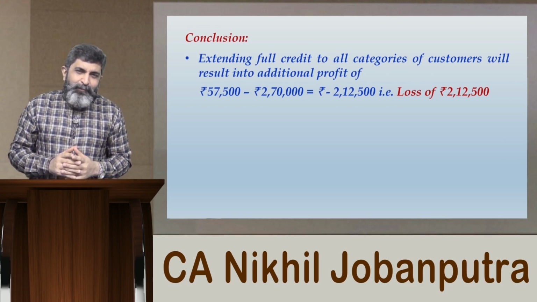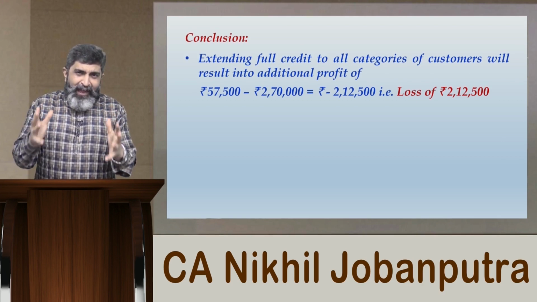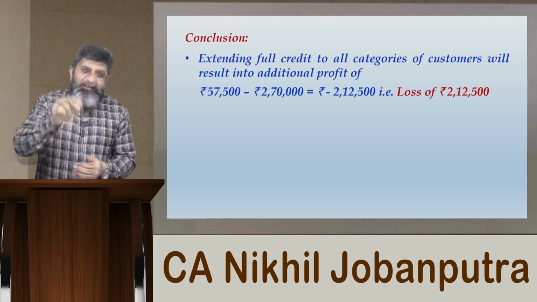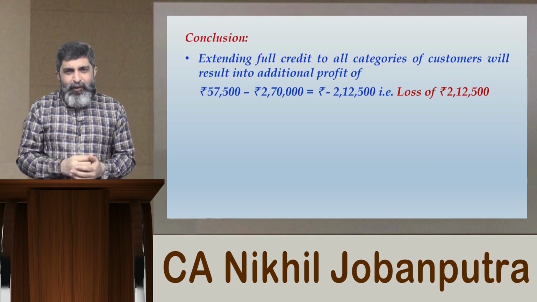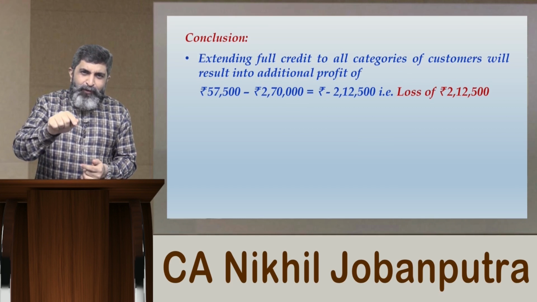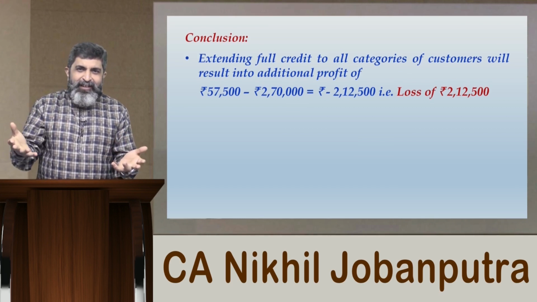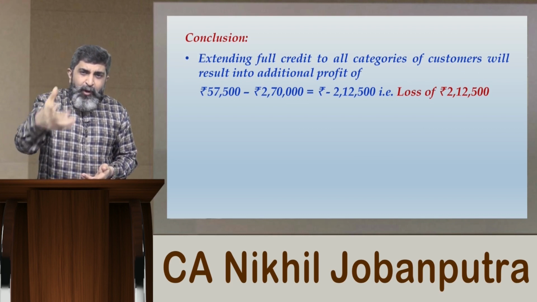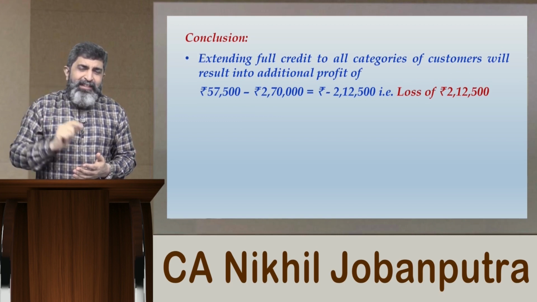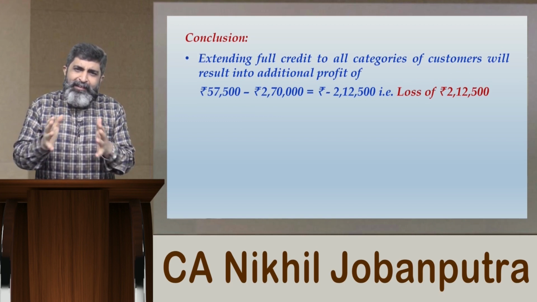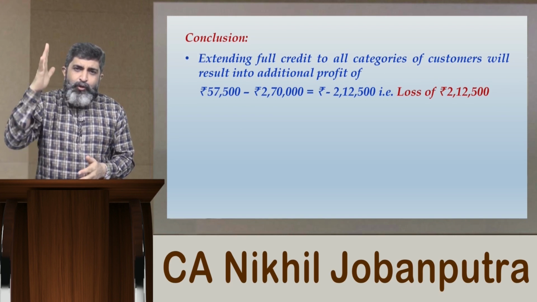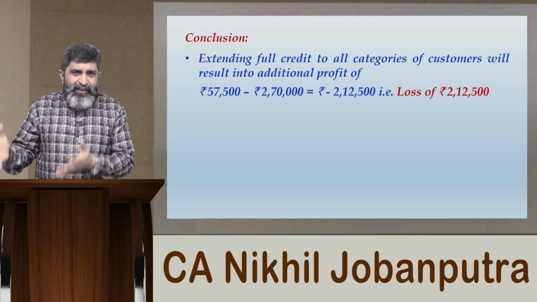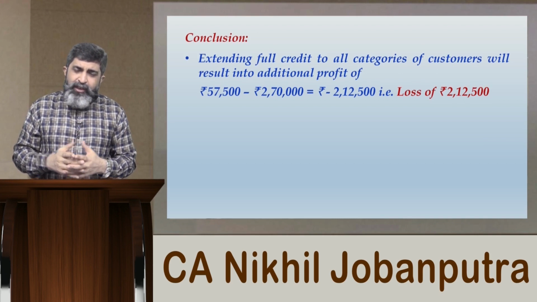Friends, have you noticed one thing? If you have vision like what I have, without even solving the question, you could have concluded that the question says that the company has 10% profit margin and the bad debt percentage from category 5 is 10%. That means all your profit will become bad debt. If you incur a single rupee of cost of funds blocked in category 5, it will start giving you loss in that category. So it was known from the beginning that category 5 customers are never going to be giving you any contributing profit at all because of huge bad debt percentage and huge amount of funds blocked getting over there.